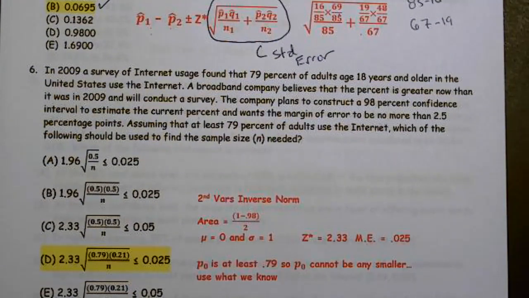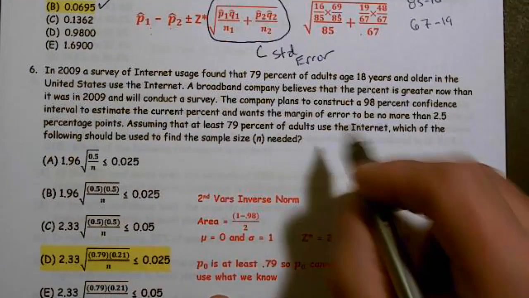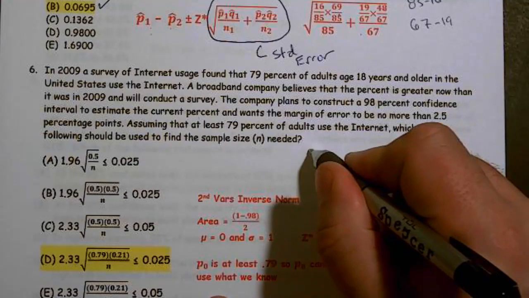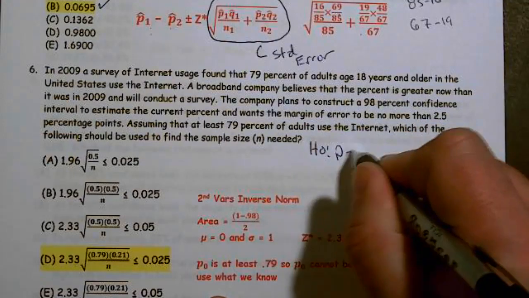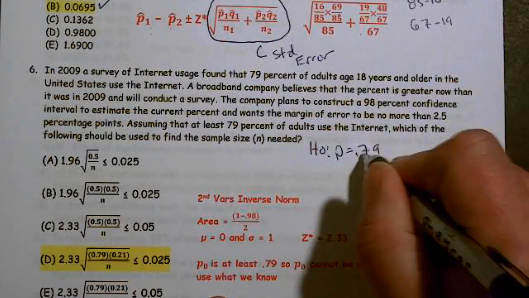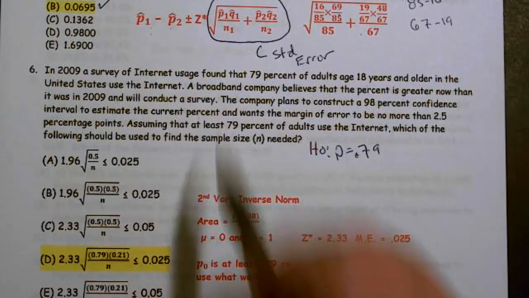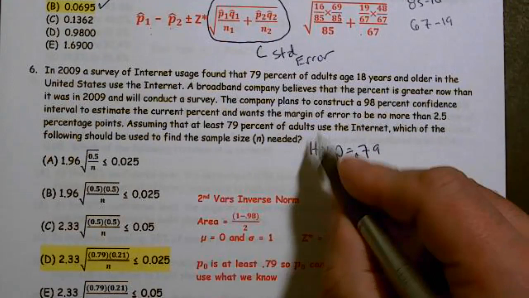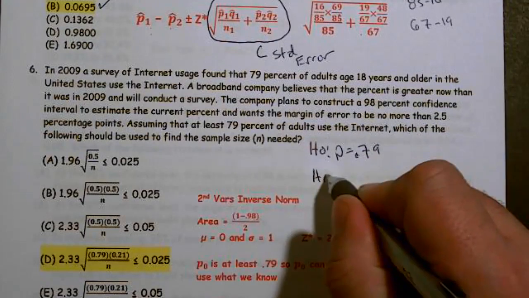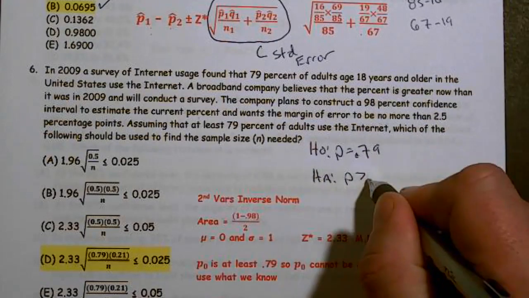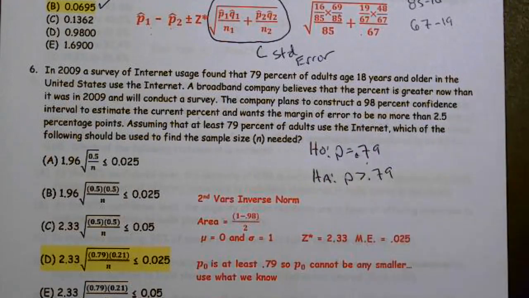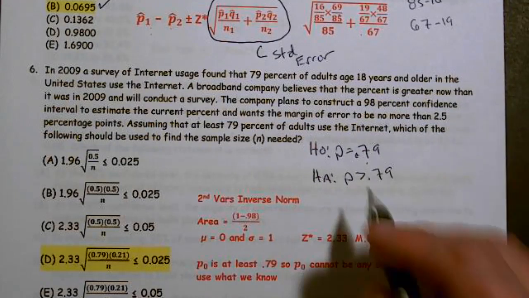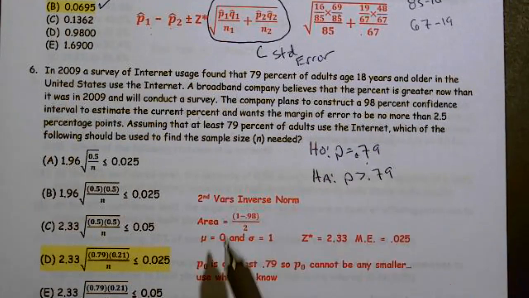Well, if I were actually starting off with a hypothesis test, the hypothesis would be p equals 0.79 because that's what they said was the claim. Well, they're checking to see that it is actually more than that. But regardless, this is my claim. And because that's my claim, that's what I'm going to use when I plug into the formula.